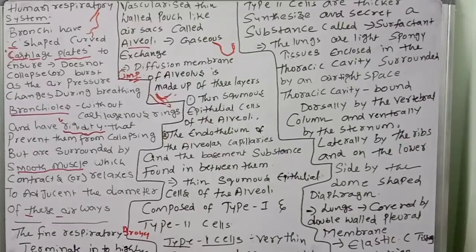The type 1 cells are very thin, very important. The simple squamous epithelium of the alveoli consists of two types of cells, type 1 and type 2. Type 1 cells are very thin, and gases can diffuse rapidly through them.